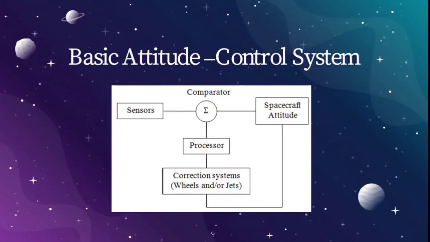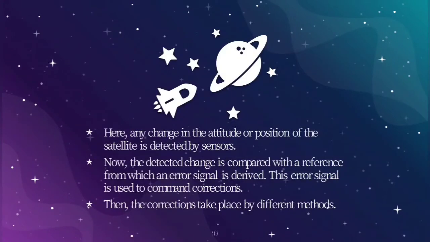See, this is the basic attitude control system. This is the structure. Here, any change in the attitude or position of the satellite is detected by sensors. These sensors should have good resolution for better pointing accuracy of the spacecraft. They can either be optical sensors or radio frequency sensors. The detected change is compared with the reference, from which an error signal is derived. This error signal is used to command corrections. Then the corrections take place by different methods.